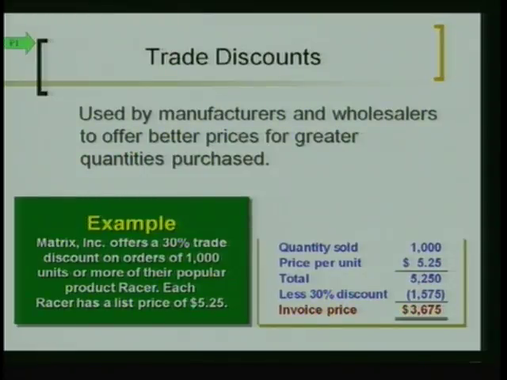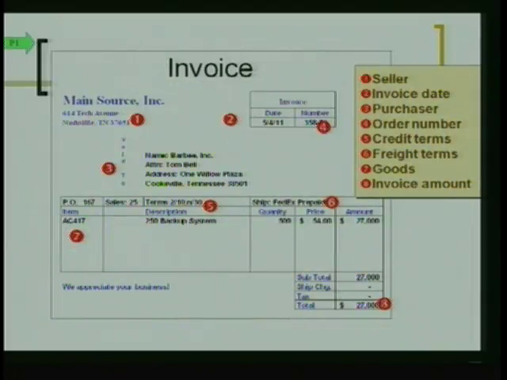All right, let's go to the next thing. Let's take a look at an invoice, and you guys have seen invoices before, right? This is not a new deal for you. Let's look at some of the things on this invoice. Number 1 is the seller, that's who's selling it, and number 3 is who it's sold to. Number 2 is the invoice date, and a lot of times there's an invoice number on there. Number 5 is the credit terms. We're going to talk about that in a minute, so let's not worry about that now.